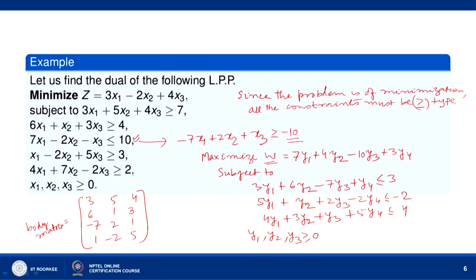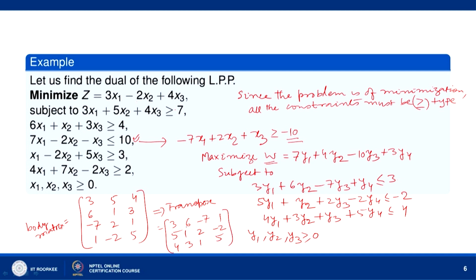The body matrix here is 3 5 4, 6 1 3, minus 7 2 1, and then 1 minus 2 5. We take the transpose of this, and it becomes 3 6 minus 7 1, 5 1 2 minus 2, 4 3 1 5.